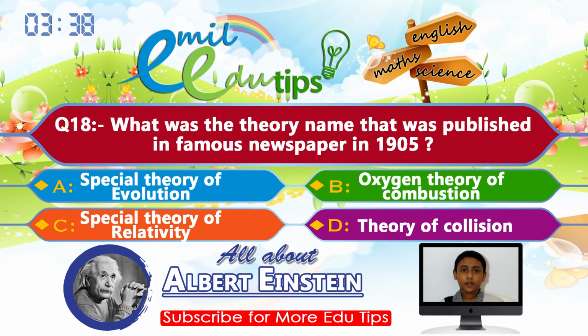Question number 18. What was the theory name that was published in a famous newspaper in 1905? Options: A. Special theory of evolution, B. Oxygen theory of combustion, C. Special theory of relativity, D. Theory of collision. Your time starts now. The correct answer is option C. Special theory of relativity.